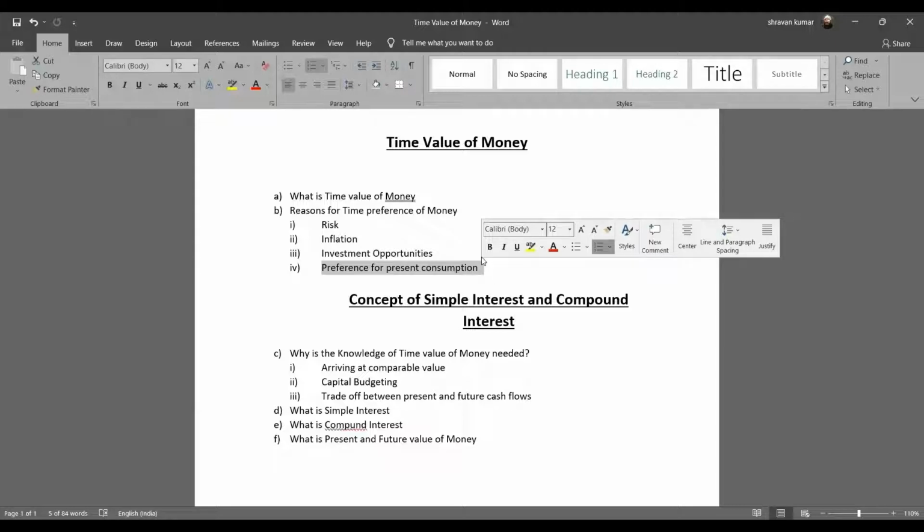Now, if you have an emergency requirement, you would probably ask me to give you money today because you have something X or something Y to buy today. I don't know what my need would be 1 year down the line when you are ready to give me, so better give me today. So these are the four predominant reasons for the time preference of money.